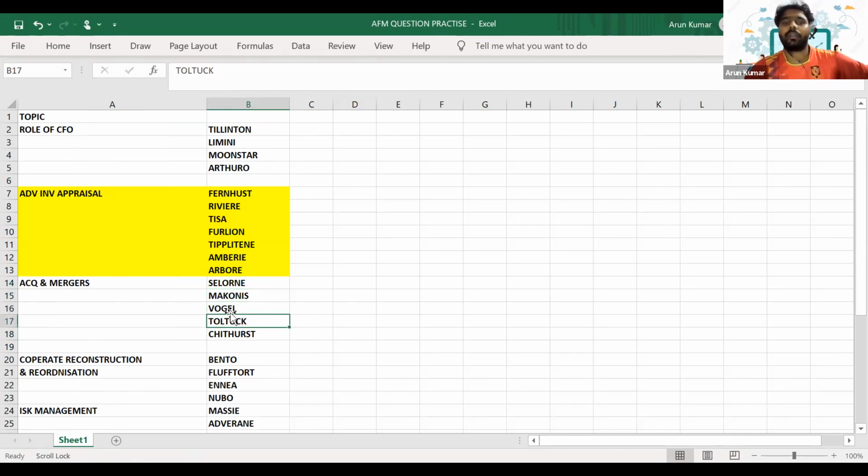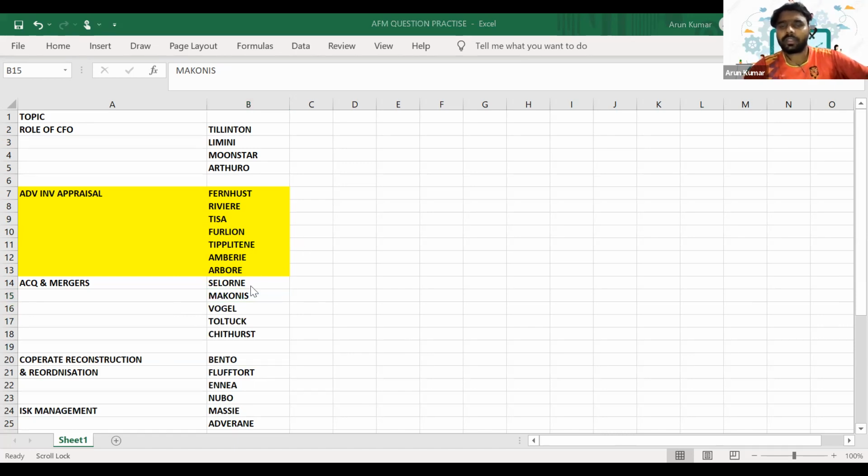So we have learned every important theory that needs to be learned with respect to valuation. So we can just go through it. These questions are sufficient.